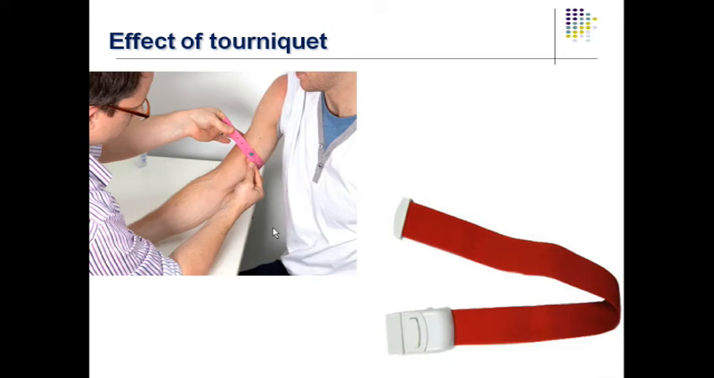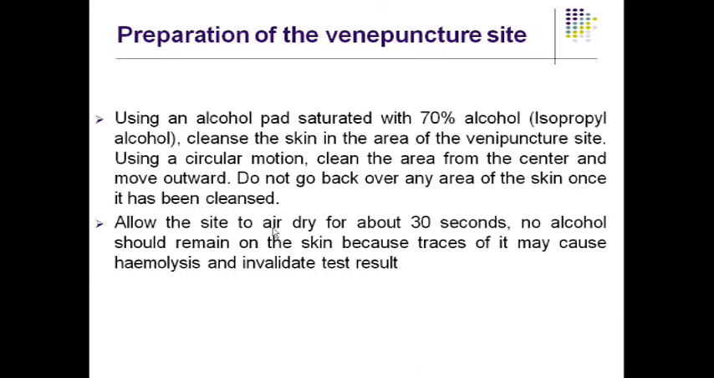It could be hypercalcemia. So, you should not tie the tourniquet too tightly, or for too long a time. In either case, it will result in muscle contraction, leading to the false elevation of the serum calcium levels. Then preparation of the venipuncture site using alcohol saturated with 70%. One question for you guys, why we should not use 90% alcohol for cleaning the venipuncture site? Please find the answer and tell me.